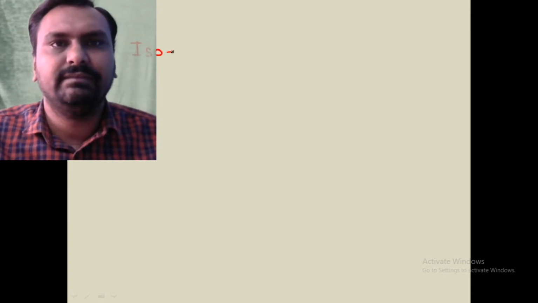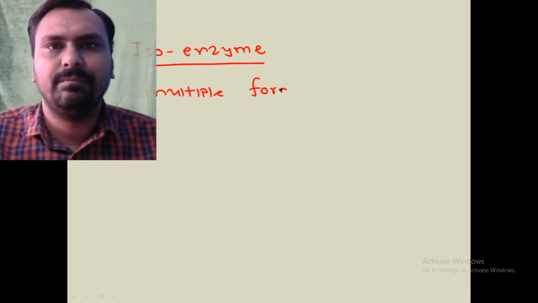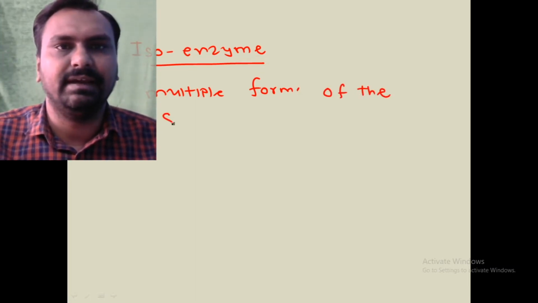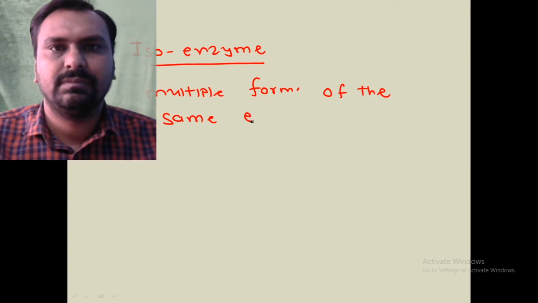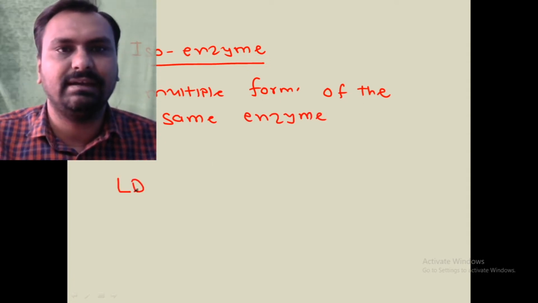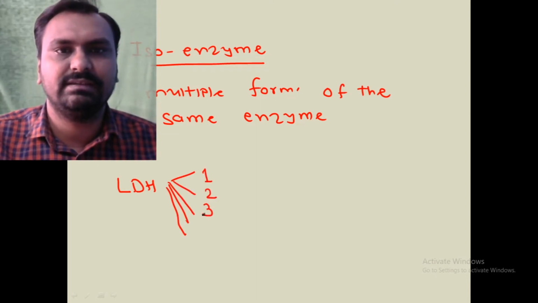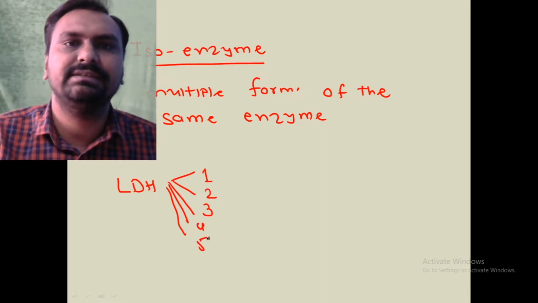So as we know, isoenzymes, what is the definition? It is multiple forms of the same enzyme. Yes, multiple forms of the same enzyme. An example is lactate dehydrogenase. It has 5 isoenzymes: LDH1, LDH2, LDH3, LDH4 and LDH5.